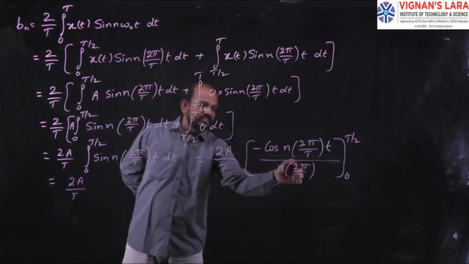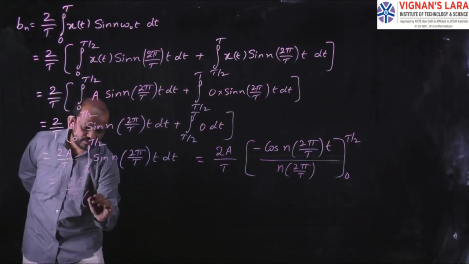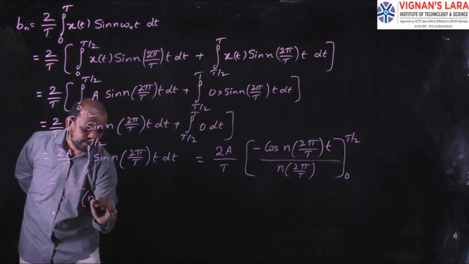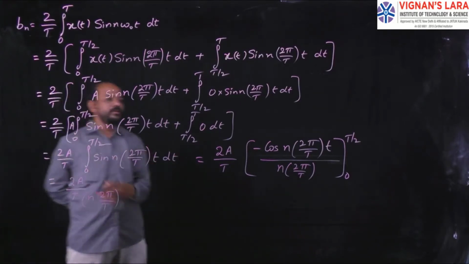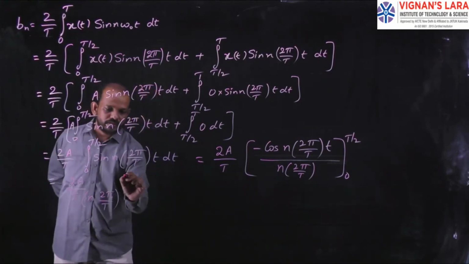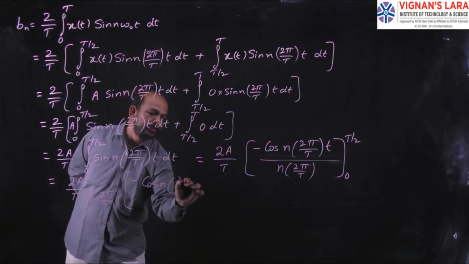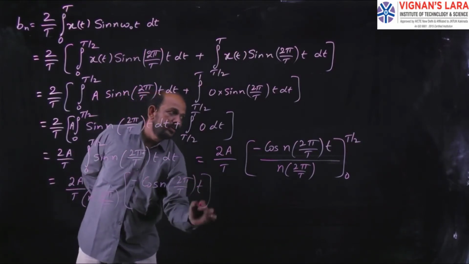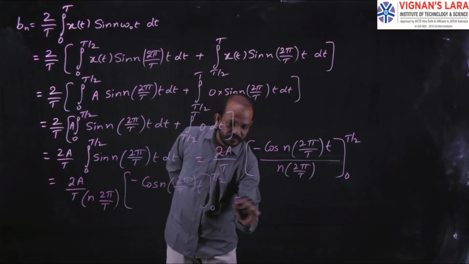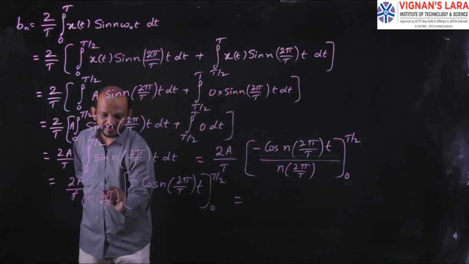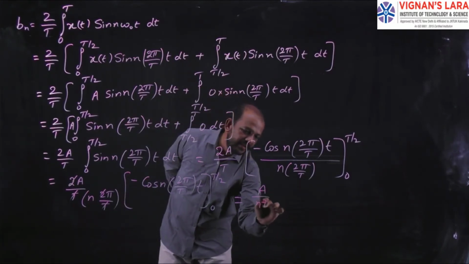These are all constants, so bring these constants outside of the limits. I can write n into 2 pi by T outside, into minus cos(n of 2 pi by capital T into small t) with limits 0 to T by 2. T gets cancelled, 2 gets cancelled. So I will get a by n pi.